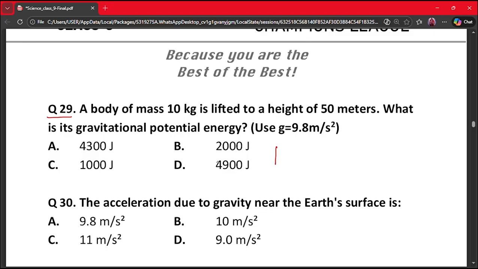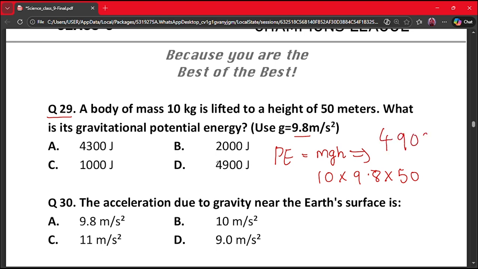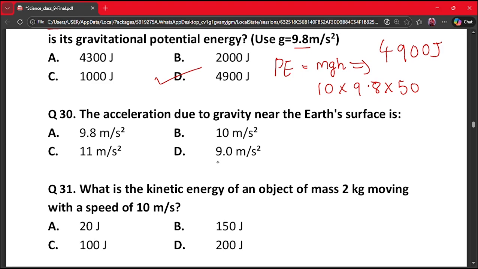That is, our potential energy is equal to mgh, that is equal to 10 into 9.8, which is given, and into 50. This is also given, so all the things are given. We just need to multiply. So after multiplying this, we'll get 4900 joule. So our correct answer is option D. Our next question is question number 30.